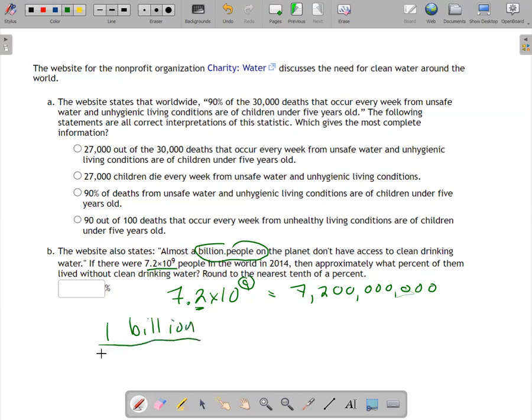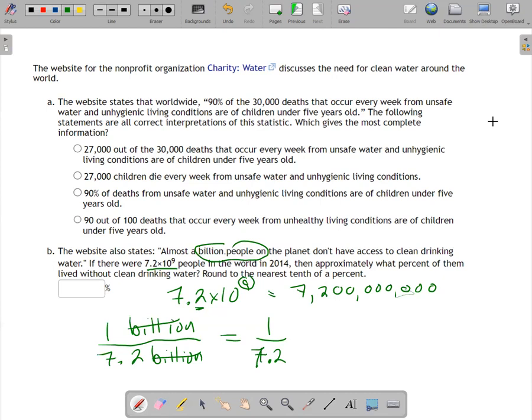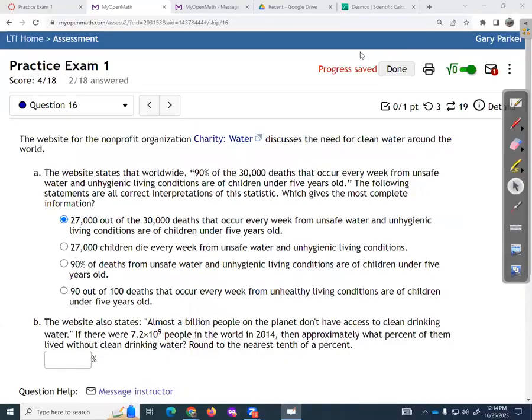and divide by our 7.2 billion and state it as a percentage. Now, billion divided by billion goes away. So on my calculator, I only care about 1 divided by 7.2. So whip out a calculator. What is 1 divided by 7.2?